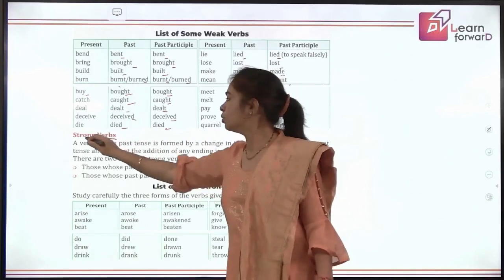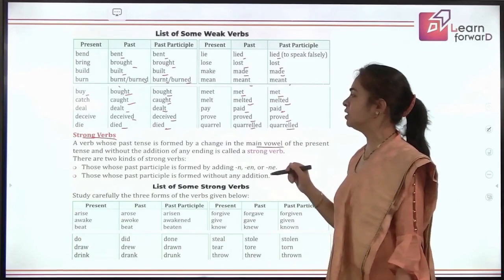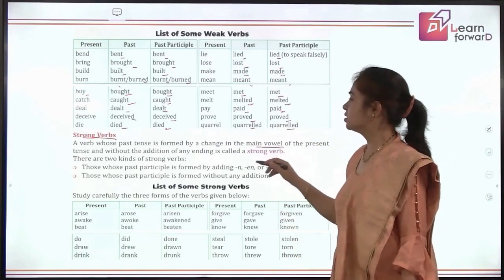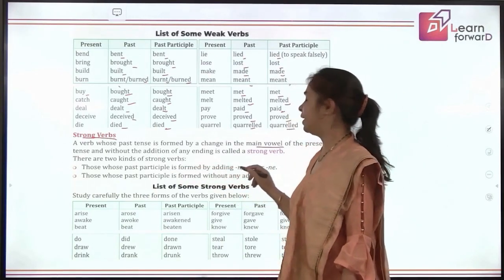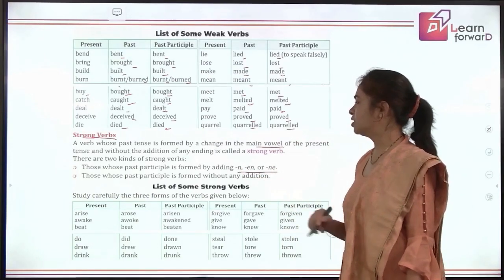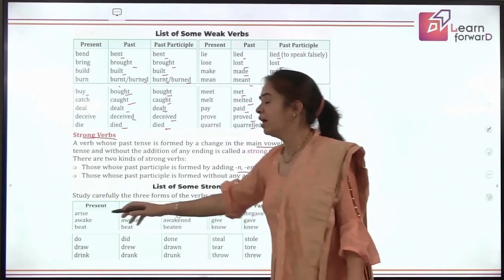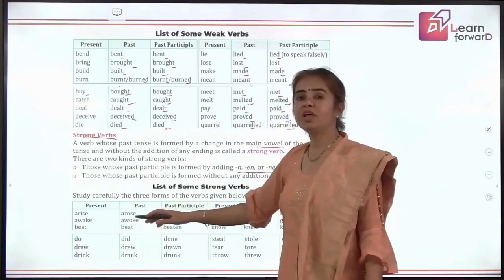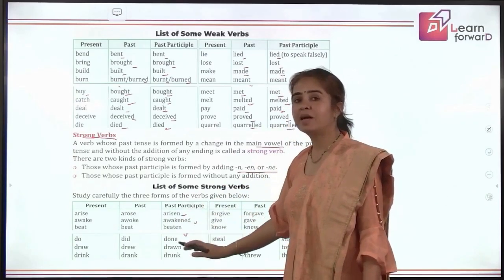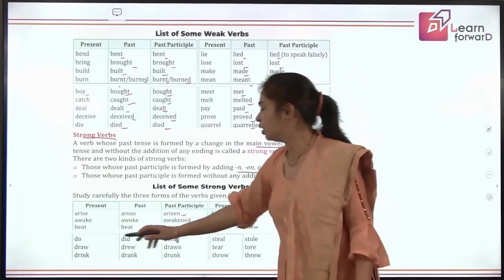Whereas when we talk about strong verbs, the past tense is formed by a change in the main vowel of the present tense, without any addition or ending. That is the strong verb. The past participle is formed by adding N, EN or NE, or without any addition, that means totally changed, like arise, arose, arisen. Awake, awoke, awaken. Beat, beat, beaten. The past participle form is changed. It's not using D, ED or T. Can you see? Okay.